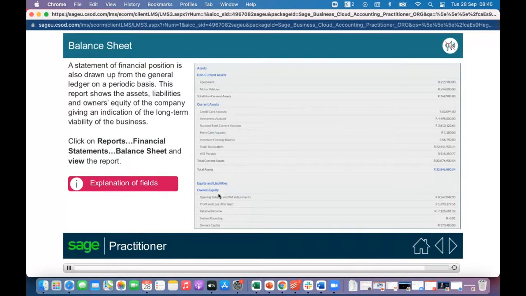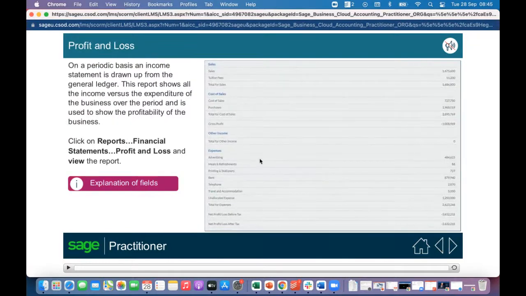Again, here you can see the structure of your profit and loss, also known as your statement of other comprehensive income. There you can see sales comes up first, cost of sales, gross profit, other income, and then your expenses, and then you have your net profit at the bottom there. Here they obviously made a net loss.